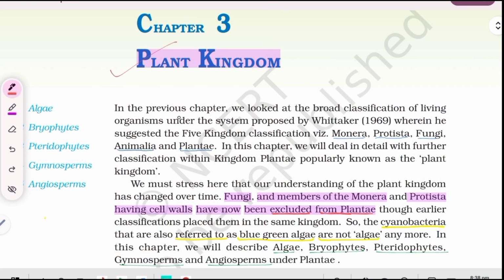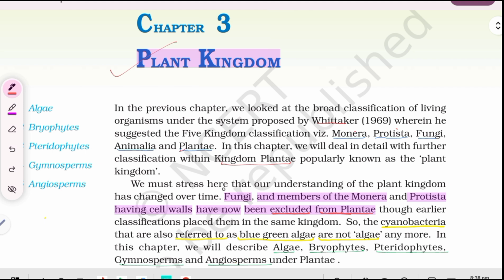Kingdom. In the previous chapter, we looked at the broad classification of living organisms under the system proposed by Whittaker in the year 1969, wherein he suggested the five kingdom classification, namely Monera, Protista, Fungi, Animalia, and Plantae. In this chapter, we will deal in detail with further classification within kingdom Plantae, popularly known as the plant kingdom.